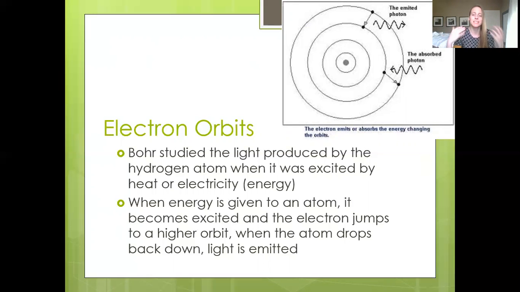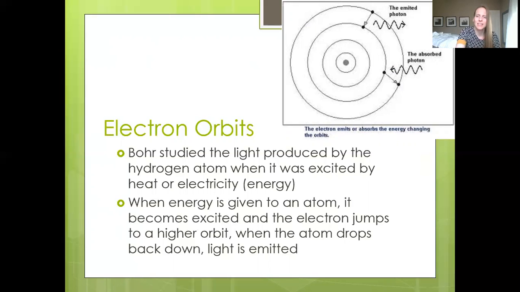And what he would see is that the atoms would release light or fluoresce. And the reason that happened, what he determined, was that the electron, which is this black dot right here, this is the nucleus in the middle, this electron was being excited, or it was moving to a higher energy level when it absorbed energy.